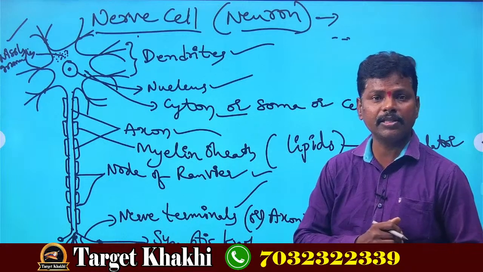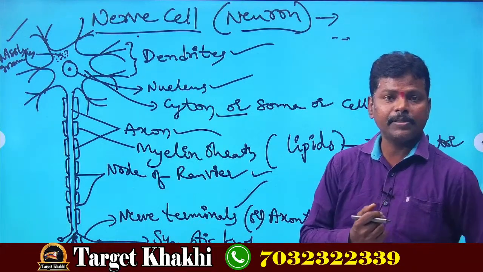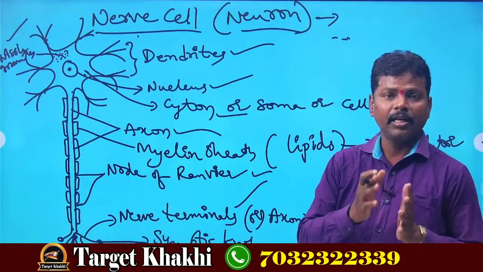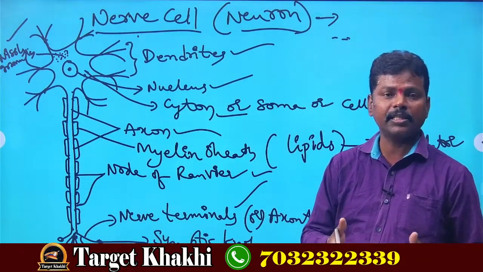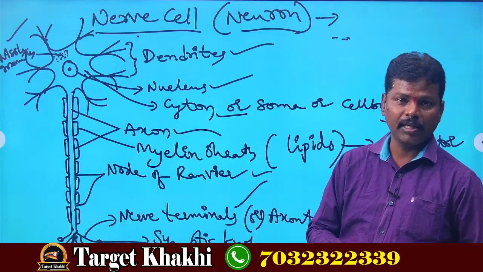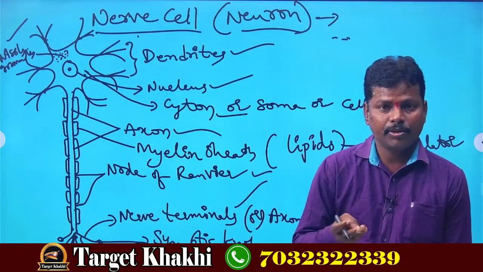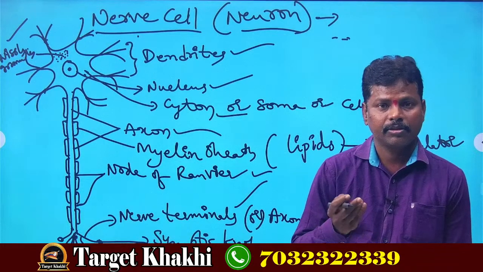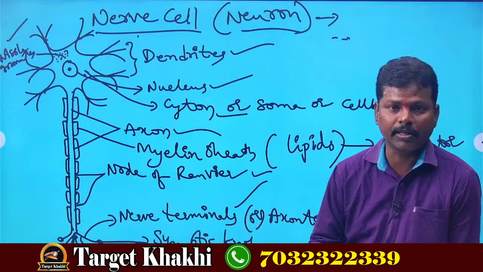Again, what is nervous system? Nervous system is nothing but which helps in our body by controlling and coordinating various activities. Activities are nothing but metabolic activities. What are those activities? Digestion, nutrition, respiration, coordination, reproduction, and etc.